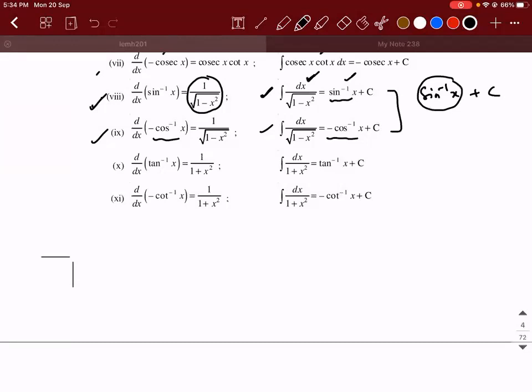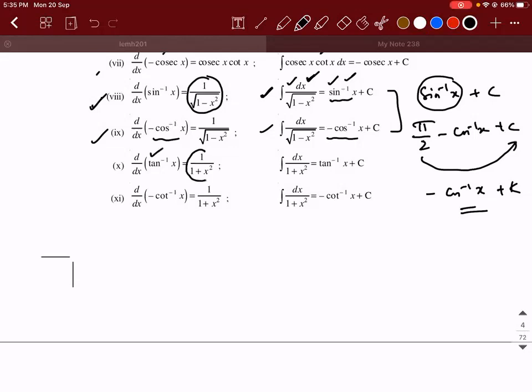What is the relation between sin inverse x and cos inverse x? So sin inverse x is nothing but pi by 2 minus cos inverse x. I hope you remember this, right? Because sin inverse x plus cos inverse x is how much? Pi by 2. Correct? So this pi by 2 plus c, can I call it as some other constant? I'll call it as k. So integral of 1 by root of 1 minus x square can either be sin inverse of x or minus cos inverse of x.